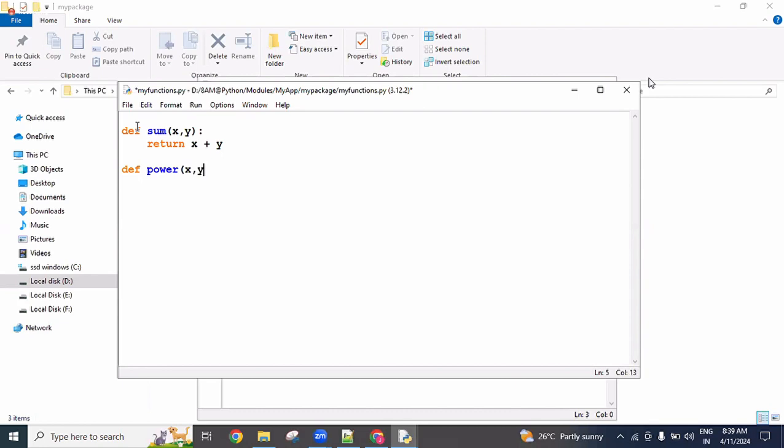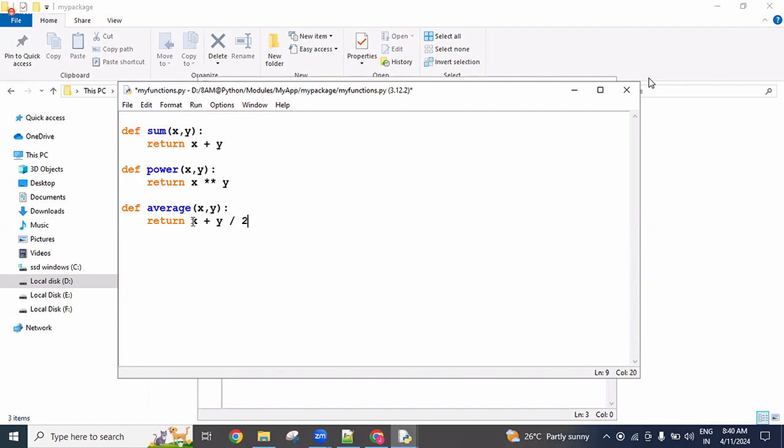Next, a power function I'm creating: def power of x comma y, return x star star y, which is the power. x star star y means x to the power of y. Next, def average of x comma y, the average function, return x plus y by 2.